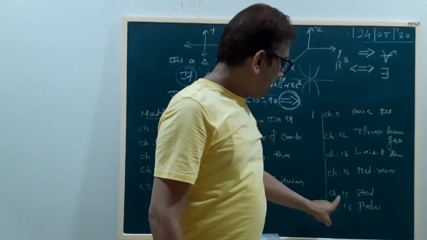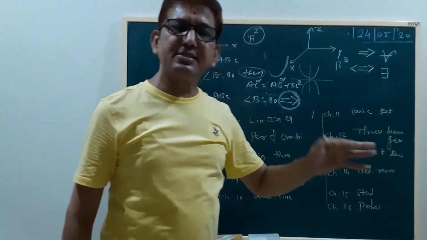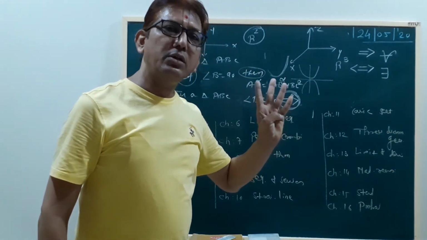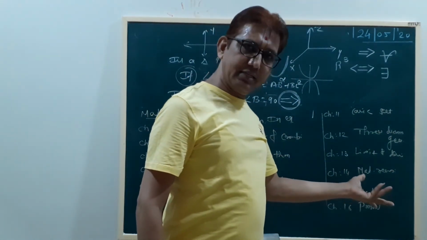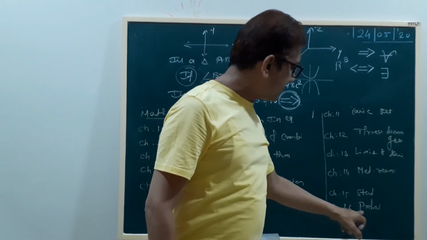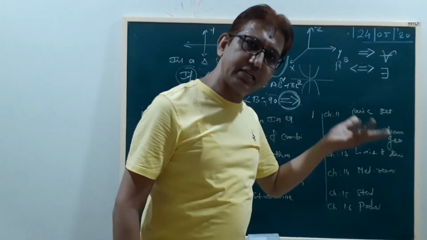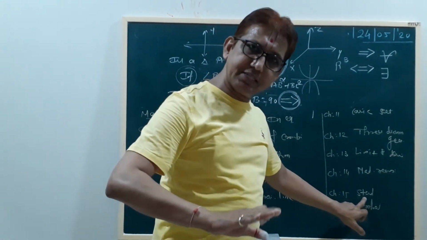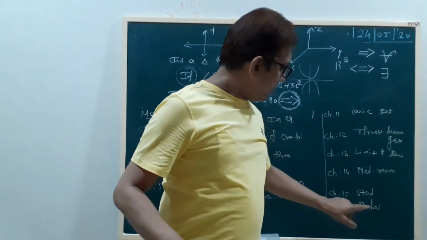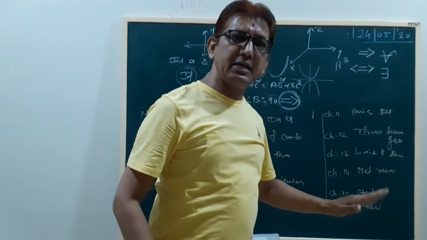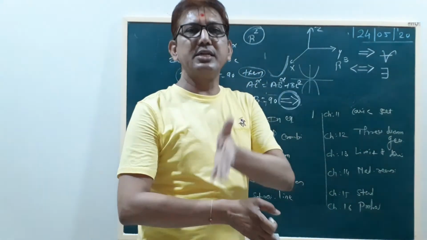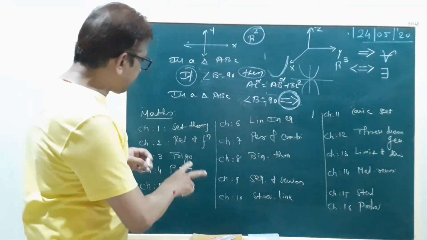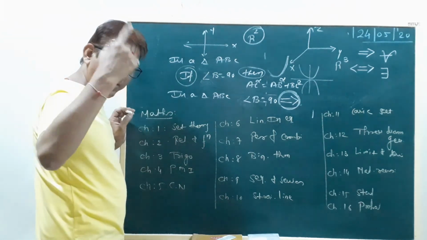Then the 15th chapter, very easy, statistics: mean, median and mode. You studied it in 10th standard. Now chapter number 16 is probability. In the 15th chapter, statistics, we study only in 11 science, not in 12 science. But the 16th chapter, probability, is in 11 science and also in 12 science. The first chapter, relation and function, is in 12 science also.